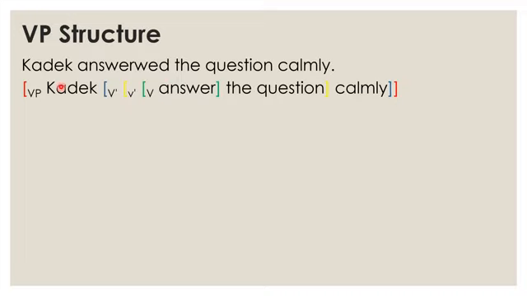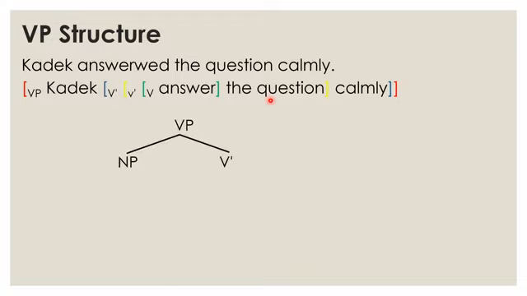And then the phrase here branches into the VP specifier, and the blue brackets up to here. So answer the question calmly is the V bar, which branches into the yellow brackets over here. Answer the question is still a V bar, and then calmly is the adjunct, and then answer is the head, and the question is the complement of answer.